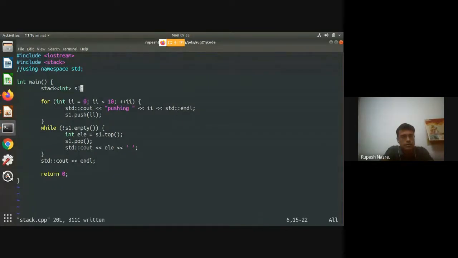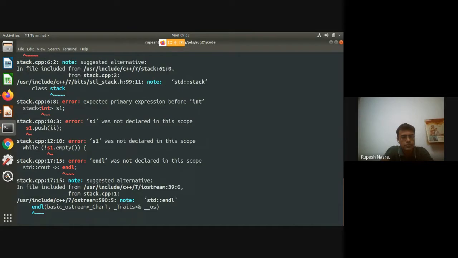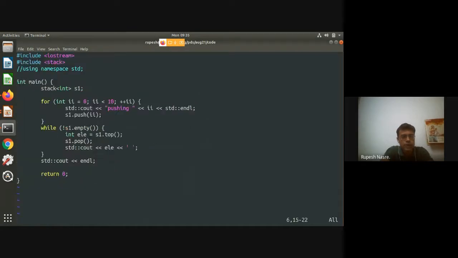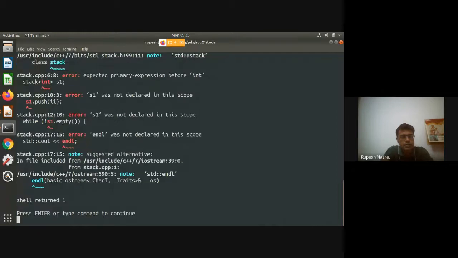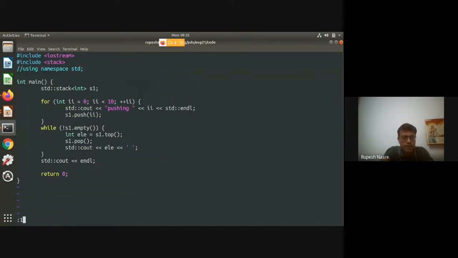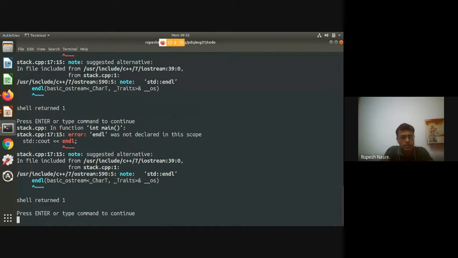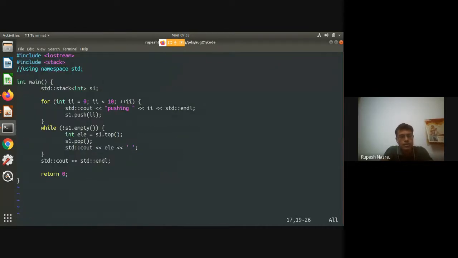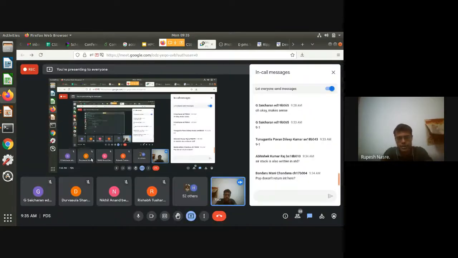So yeah, it is asking me for it. So it is not able to find it, so it has to be in std. Let's check. Endl is again there, line 70. Yeah, so you are right, it is also in many of these standard template library routines. I mean, the data structures are in std, so you are right that it is in std. Good.